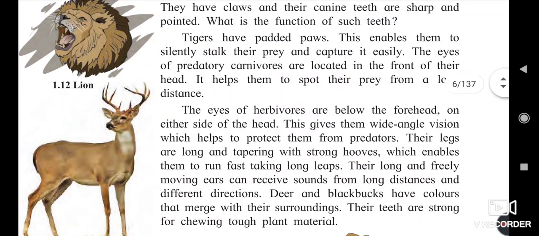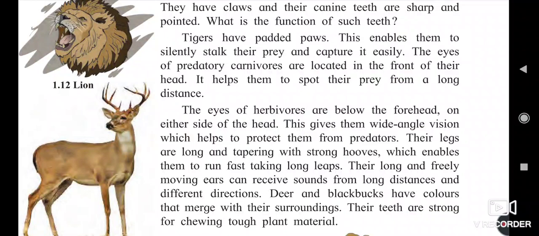The eyes of the herbivores are on the sides of their heads, which helps to protect them from predators. Their legs are long and tapering with strong hooves, which enable them to run fast, taking long leaps.